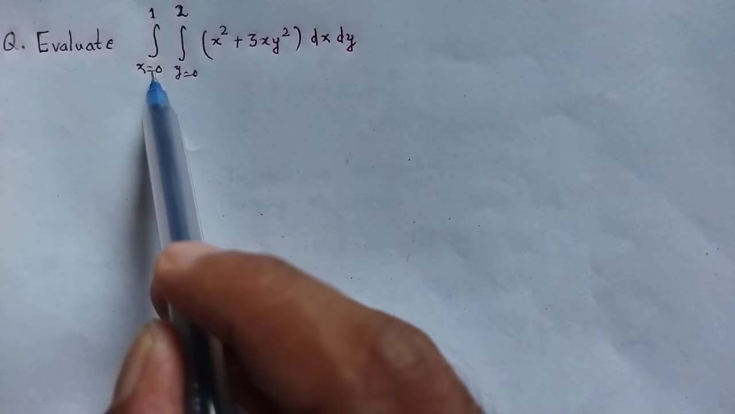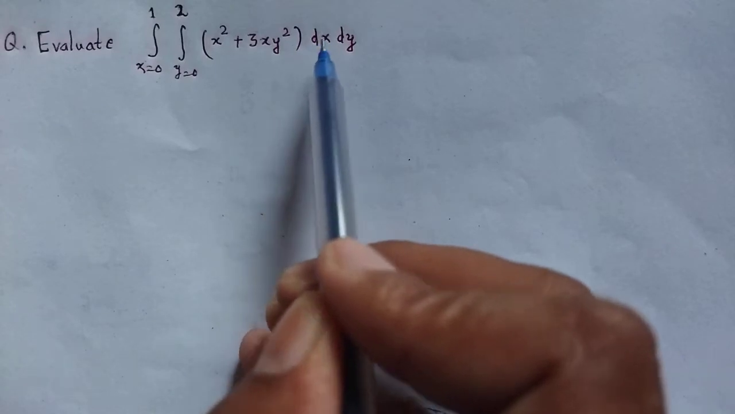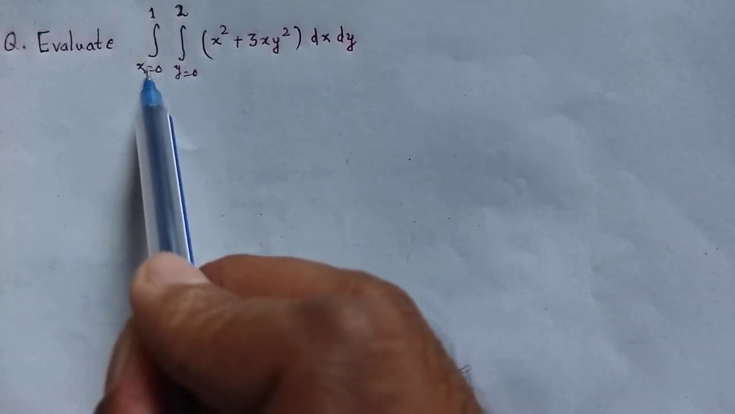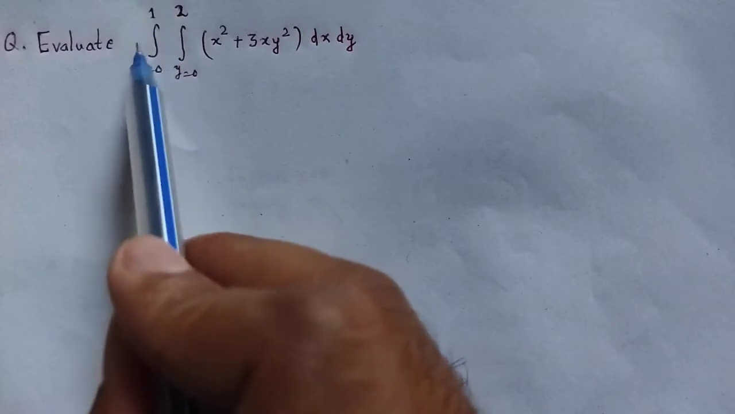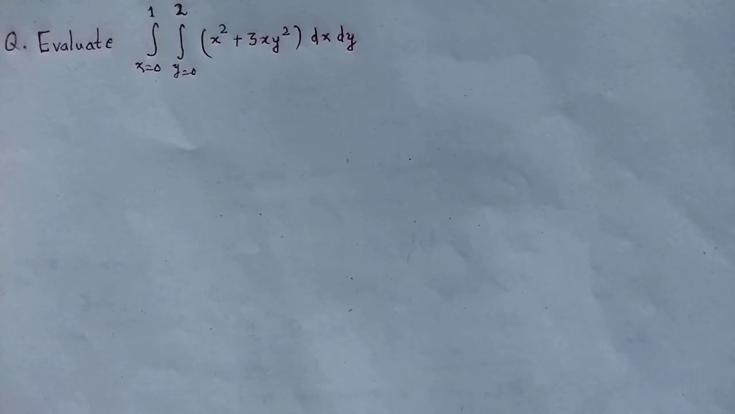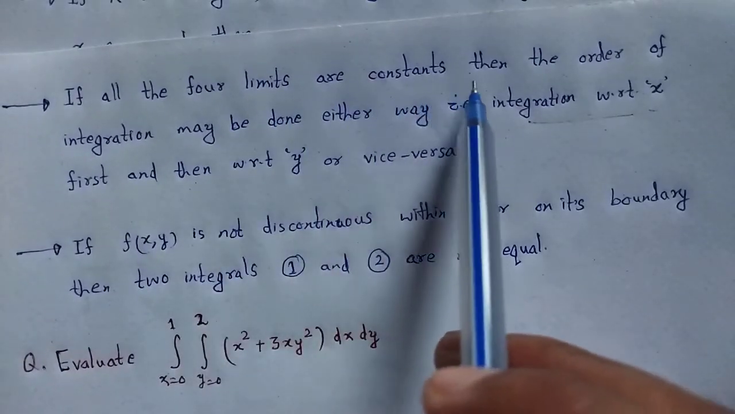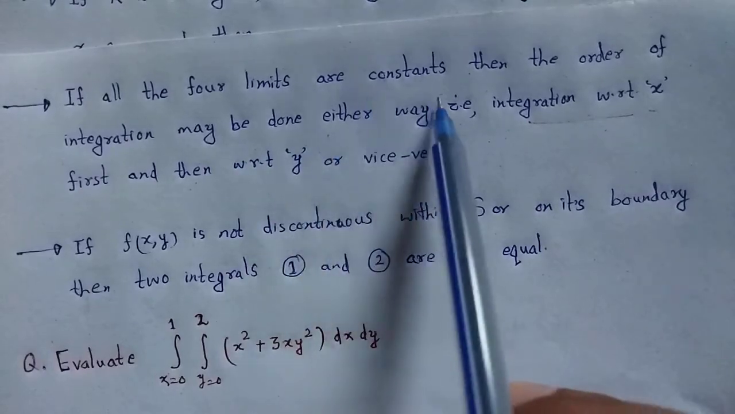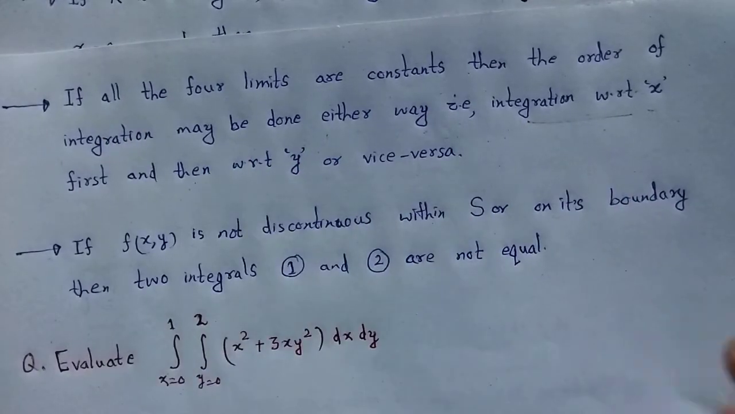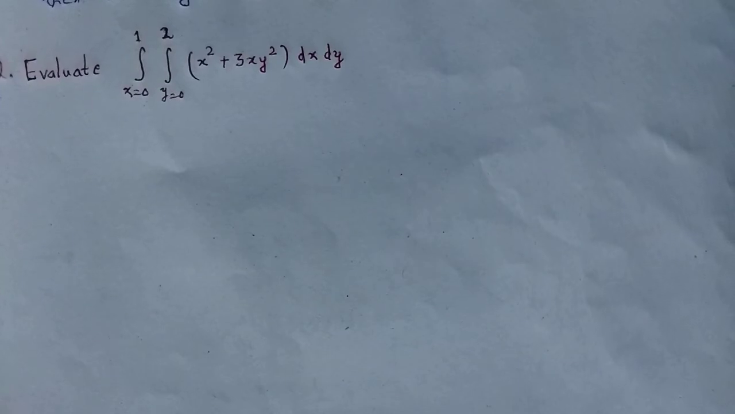Evaluate the integral from x equal to 0 to 1, y equal to 0 to 2, of the function x square plus 3xy square dx dy. Look at this, the limit of x is constant and the limit of y is also constant. That's why we use rule number 3 that we studied. If all four limits are constants, then the order of integration may be done either way, that is integration with respect to x first then y, or vice versa. That's why we adopt this procedure and solve this question.